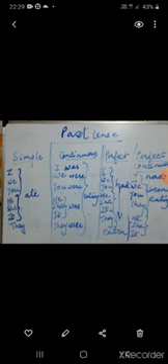Now let's see how it works. I was eating, we were eating, you were eating, he, she, it was eating, and they were eating. So I hope you remember when to use was and when to use were. In case of first person singular and third person singular, was is to be used, and in the rest of the cases we are going to use were, then the verb plus ing. Okay, I hope you have understood.